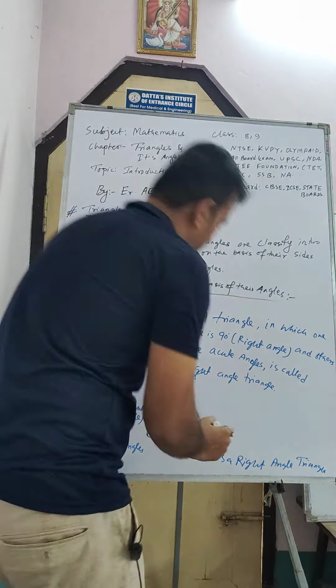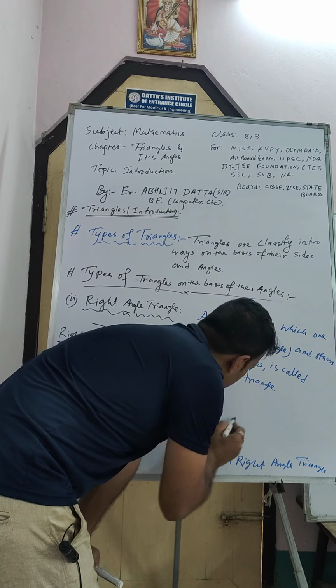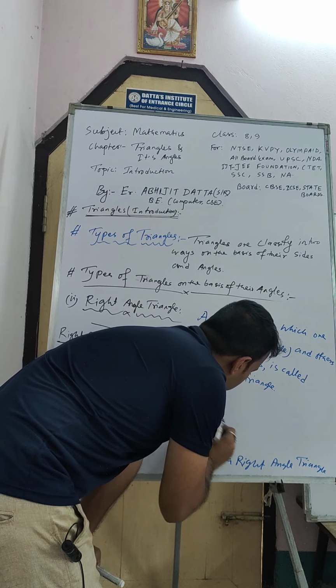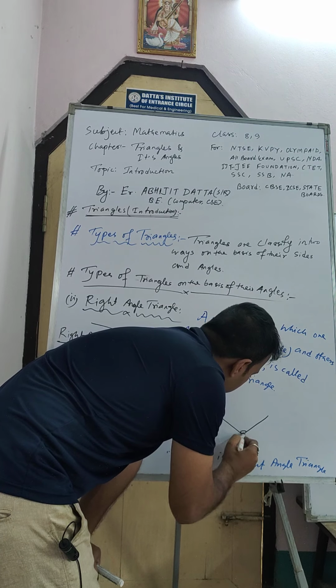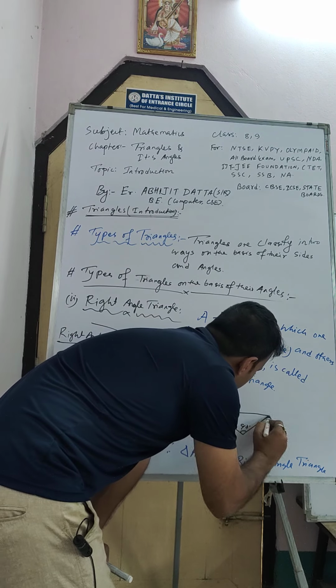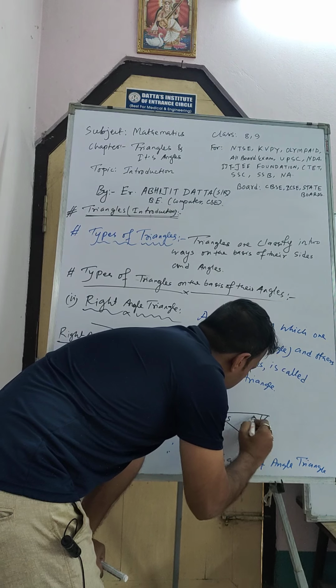You can take another example also. Suppose this one is 90 degree, this one is 45 and this one is 45.